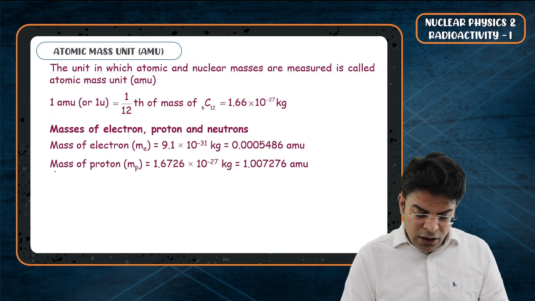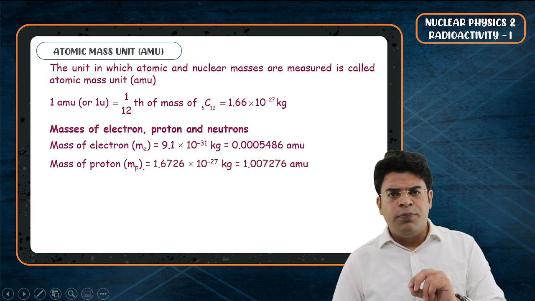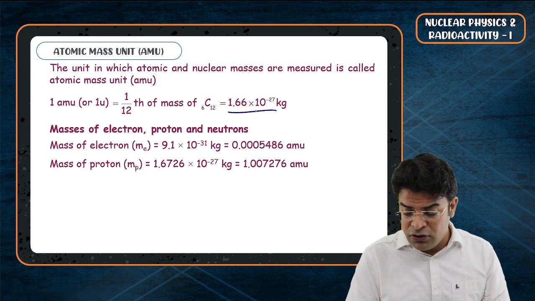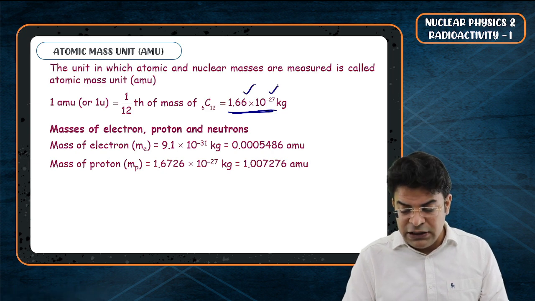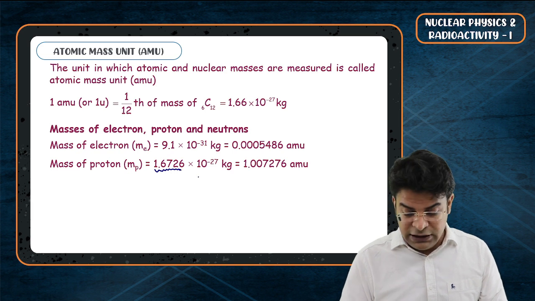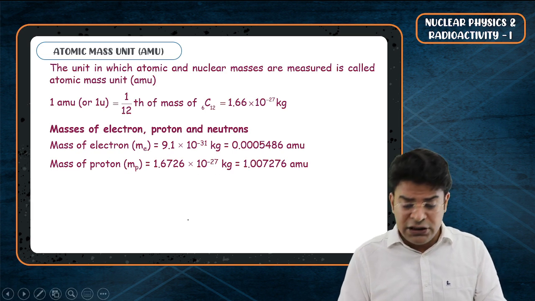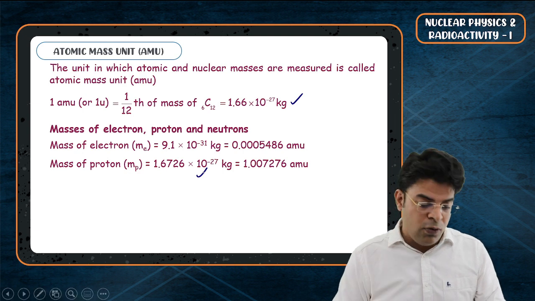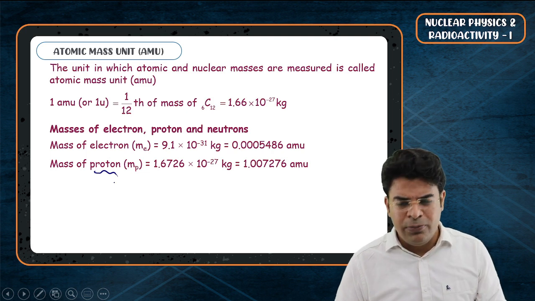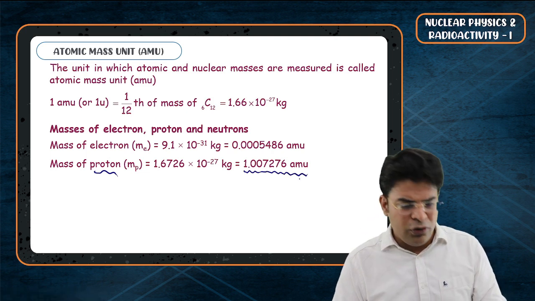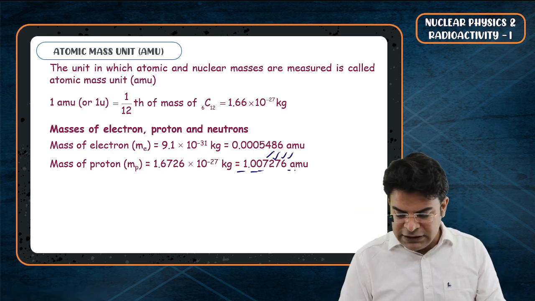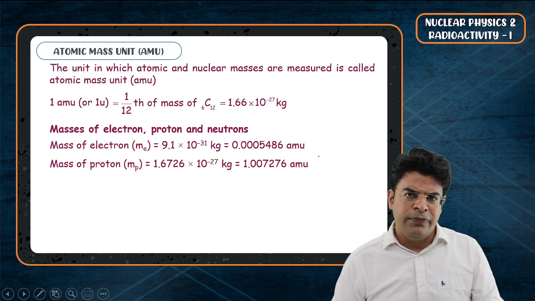Now, bachcho, what is the mass of proton? The mass of proton is nearly equal to the mass of neutron, which is nearly equal to 1 AMU, that is 1.66 into 10 to the power of minus 27 kg. We write it as 1.6726 into 10 to the power of minus 27 kg. You can see these two masses are nearly equal. The mass of proton, though greater than 1 AMU, is nearly equal to 1 AMU. 1.00 till here same, then 7276 AMU, nearly the same as that of 1 AMU.